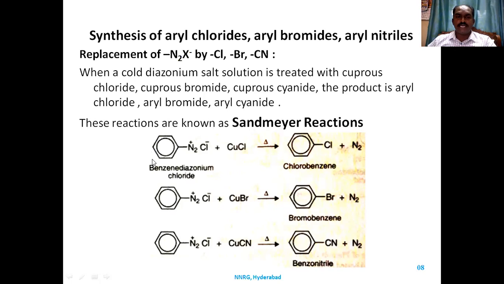So benzene diazonium salt reacts with CuCl, cuprous chloride, it gives chlorobenzene with the evolution of nitrogen gas. Benzene diazonium chloride, when it reacts with cuprous bromide, when you heat it, you get bromobenzene with the evolution of nitrogen gas. Benzene diazonium chloride, when it is reacted with cuprous cyanide, gives rise to cyanobenzene and nitrogen gas. So this type of reaction we call Sandmeyer. So it is very easy to synthesize chlorobenzene, bromobenzene, or cyanobenzene through diazonium salt reaction.